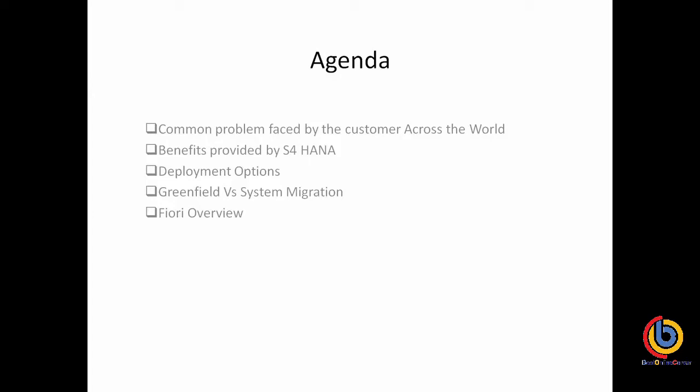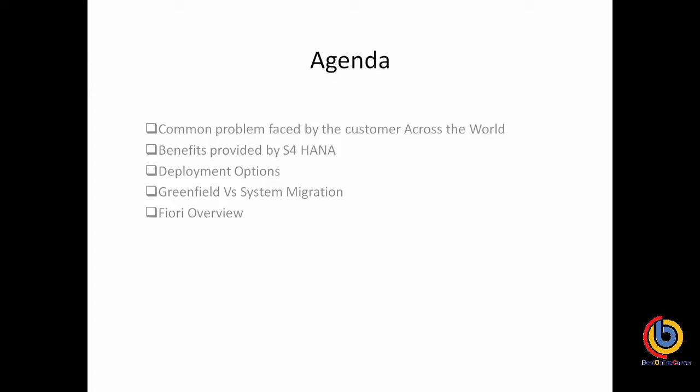Both are different kinds of technology, but yes, S4 simple logistics is working on the HANA database. Initially, before the HANA database, the entire customer base used either SQL database or Oracle database.